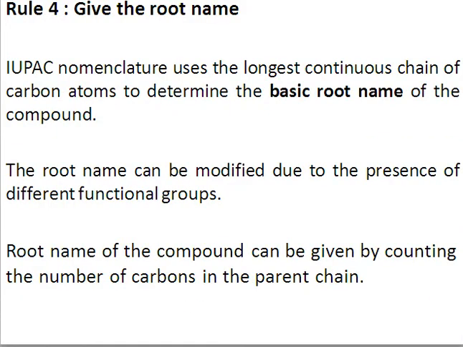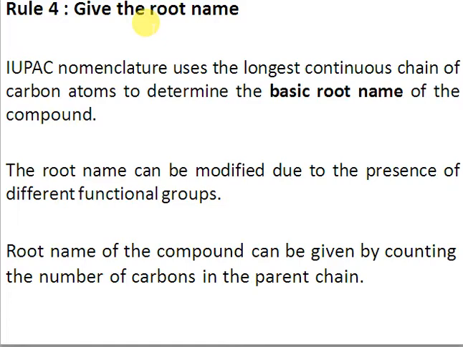Here we have the 4th rule, right? The 4th rule is regarding giving the root name. The root name is actually the last part of the IUPAC name, right? Normally we use the longest continuous chain of carbons to determine the root name. For example, if your chain has 5 carbons, then the word pent is used to indicate the 5, right? So pent is basically the root name.